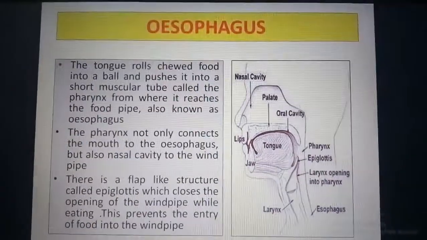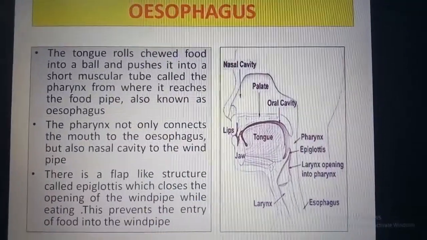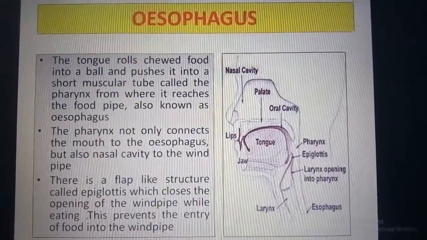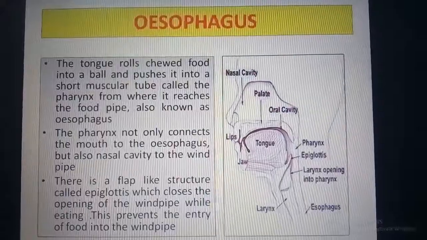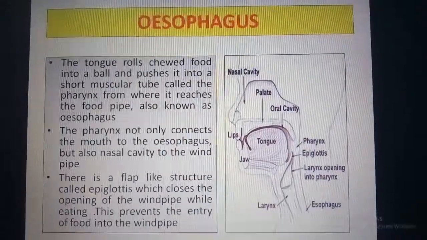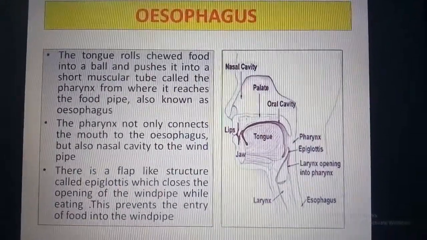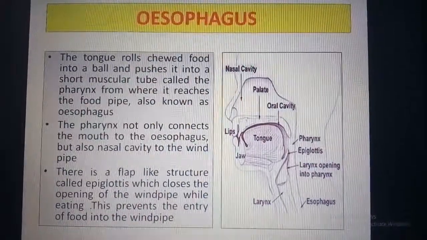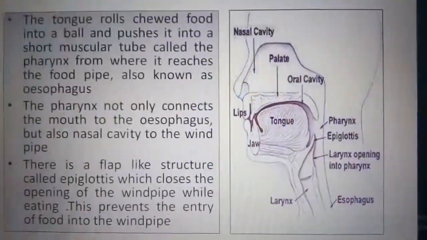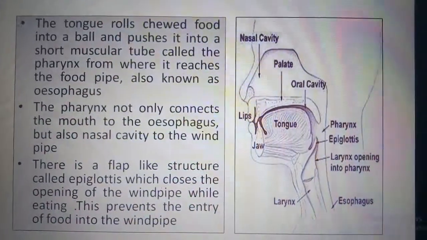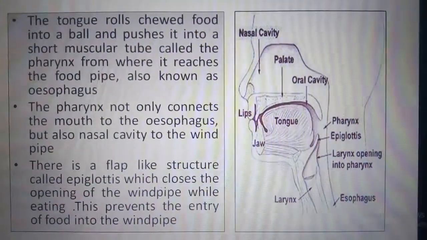So to begin with the oesophagus, let us study this. If you remember the mouth and the buccal cavity video, as soon as we put the food inside the mouth, what happens? The digestion begins in the mouth.